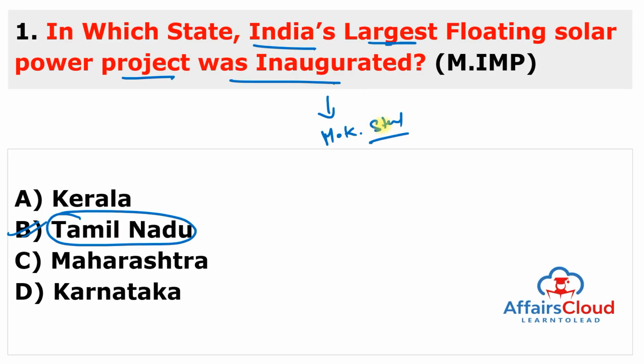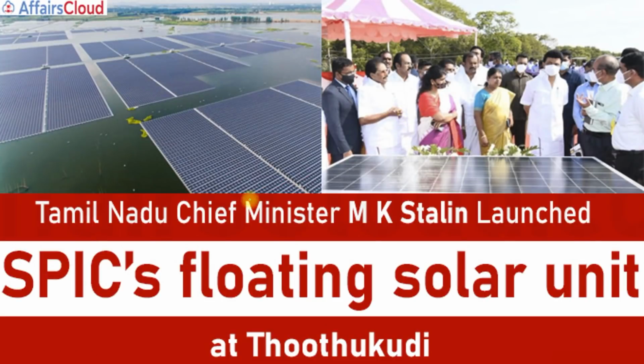Tamil Nadu Chief Minister M.K. Stalin inaugurated India's largest, remember, India's largest floating solar power plant, constructed at a cost of almost 150 crore. You can see here Chief Minister M.K. Stalin launching this floating solar unit at Thothukudi.